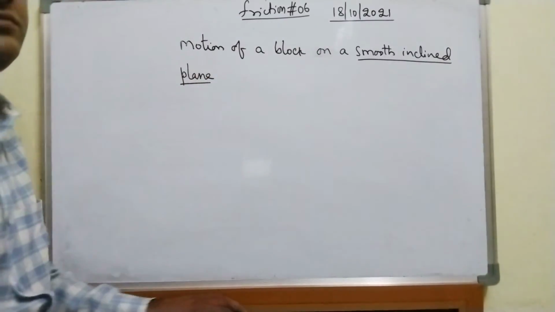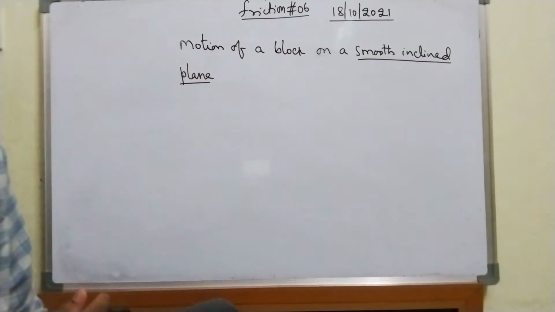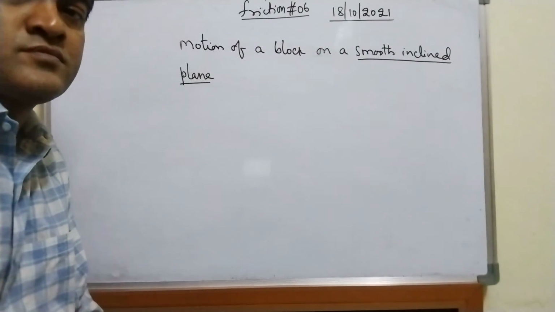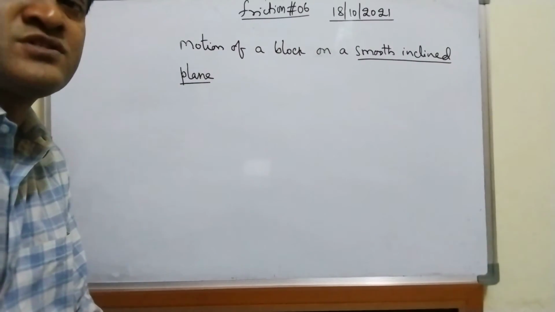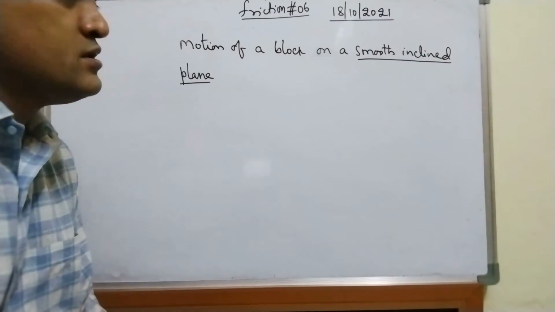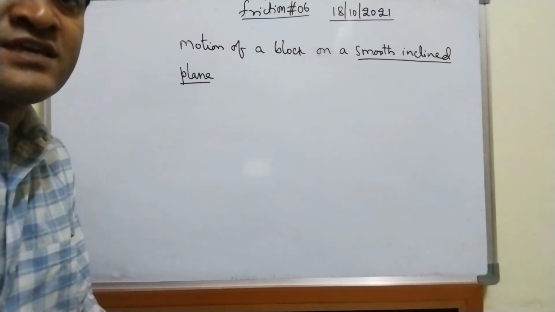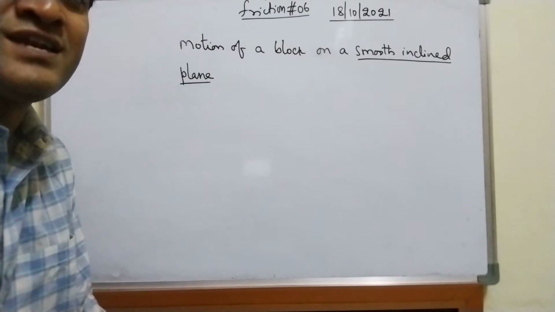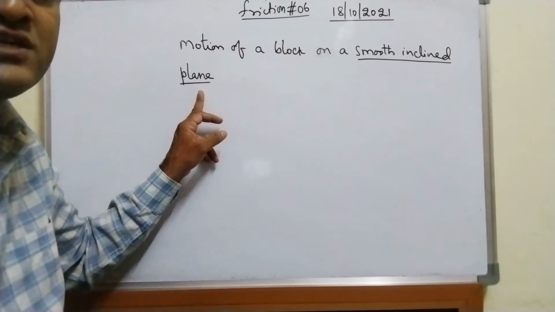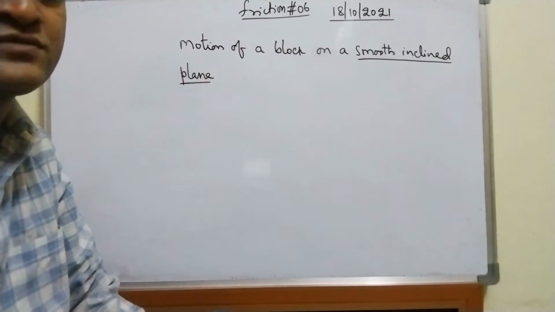Smooth, actually, without friction the universe doesn't exist, as all of us are aware, but still in ideal cases we will take a frictionless surface.